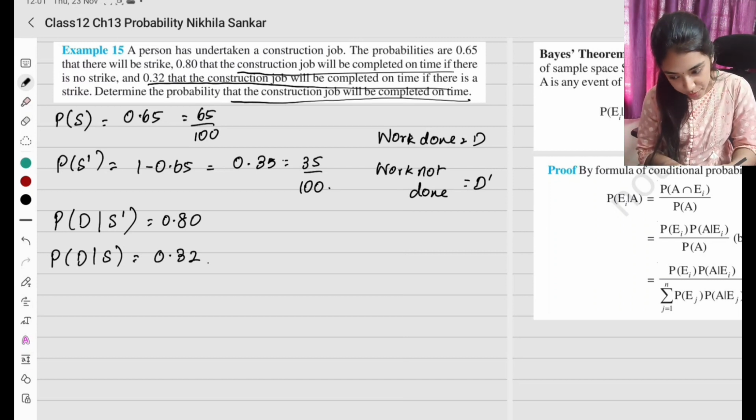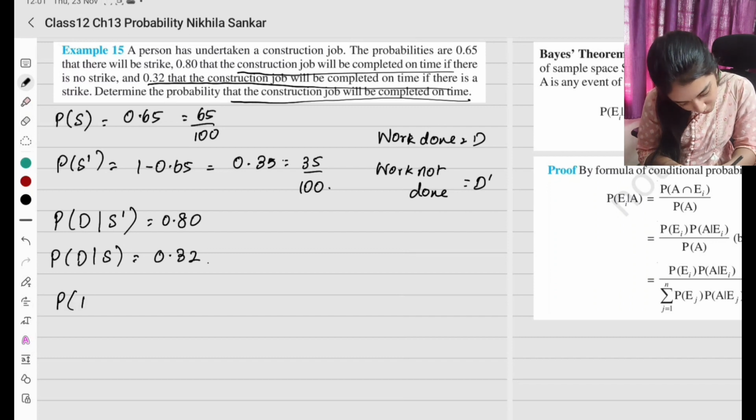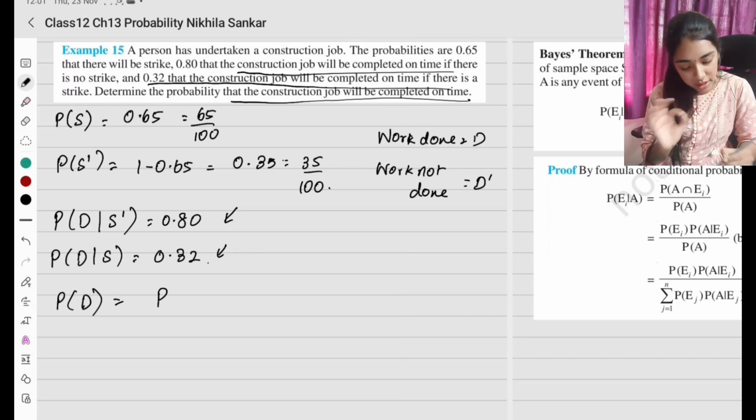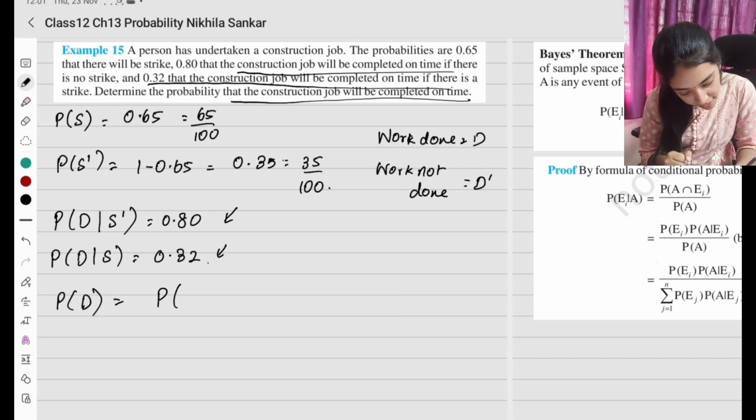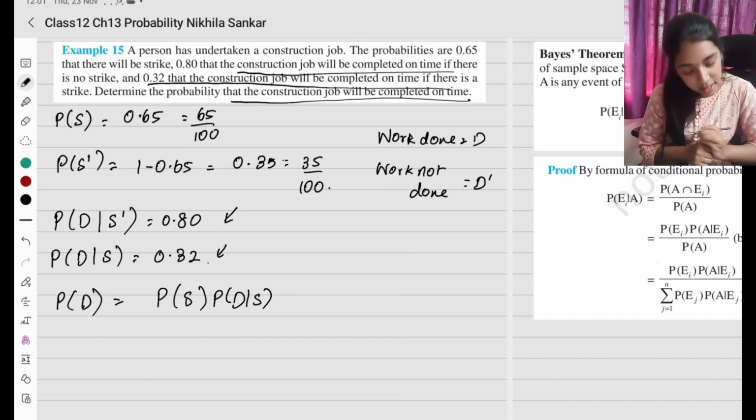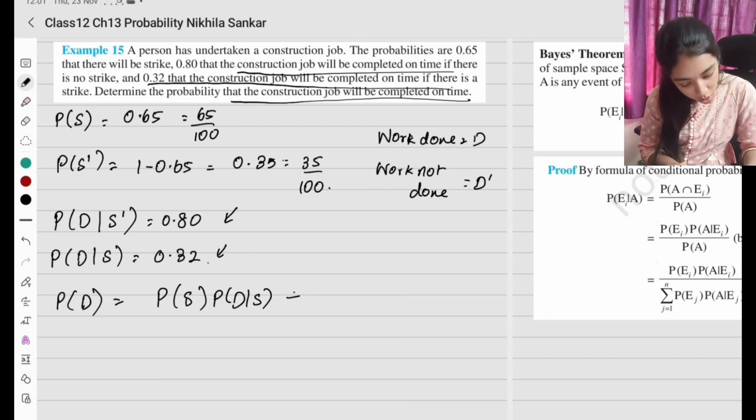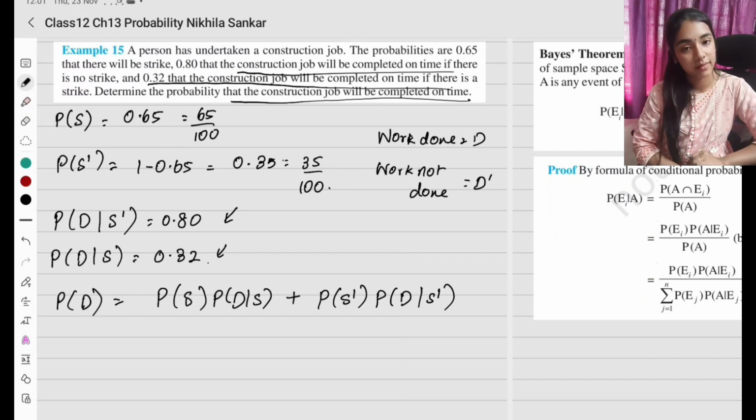So the probability that the work is done is going to be, both of these criteria are important, right? So this is going to be probability that there is a strike and the work is done given that there is a strike, or it can be probability that there was no strike but still the work was done given that there is no strike.